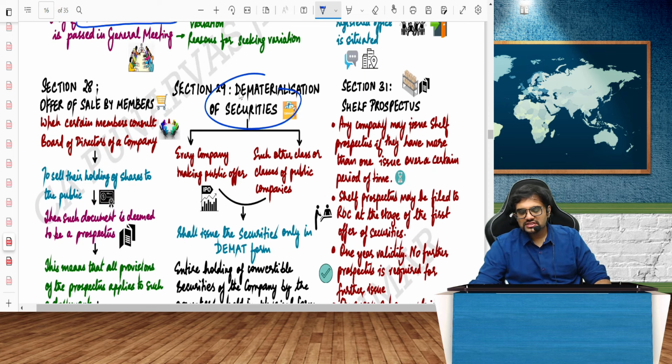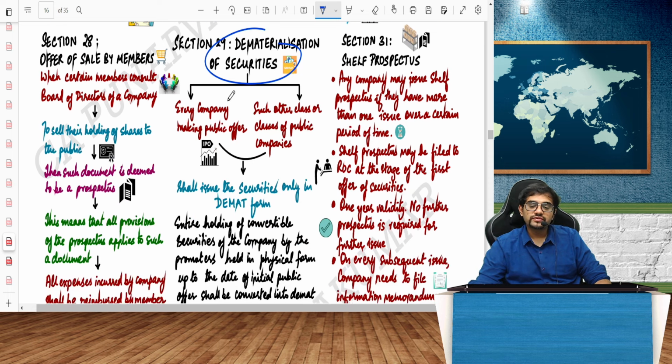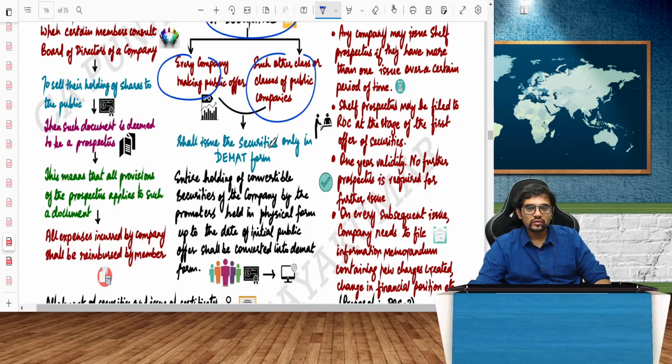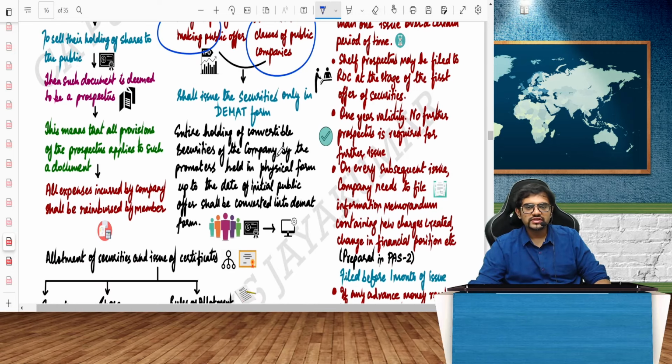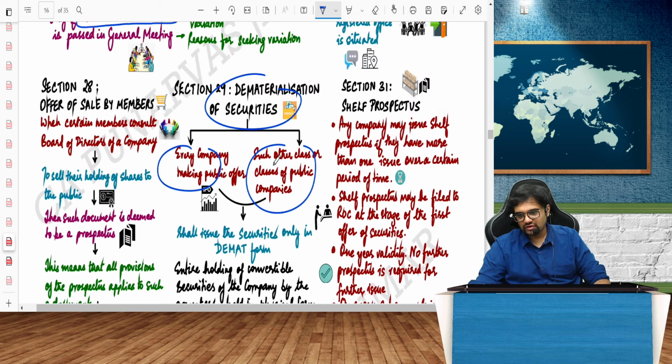Dematerialization of securities. Yes, all the securities now have to be in demat form. Every company making public offer and such other class of companies. Now, this other such class of public companies will also involve unlisted public companies. They have to now do what? Allot everything in demat format, dematerialized format.